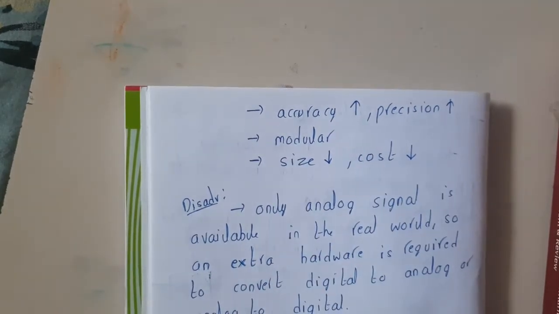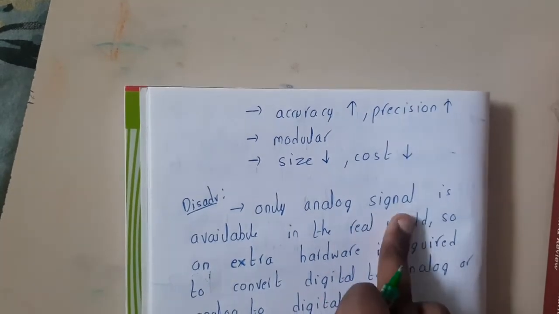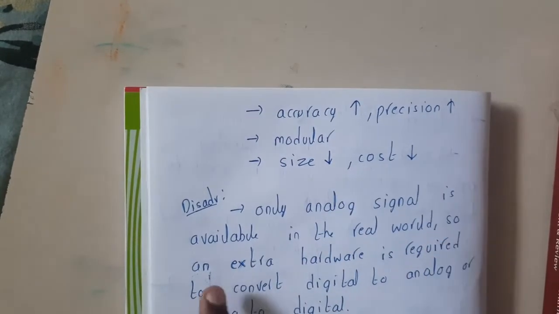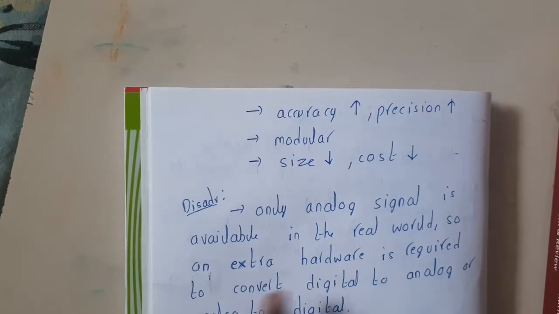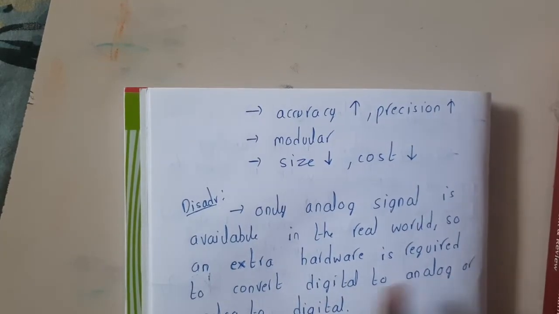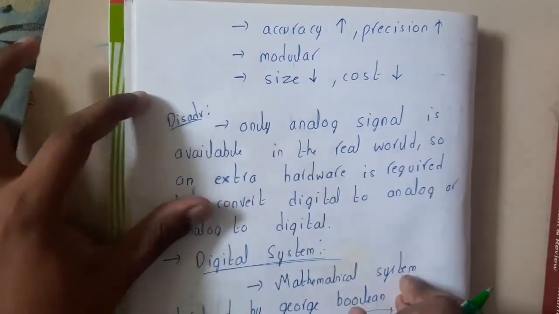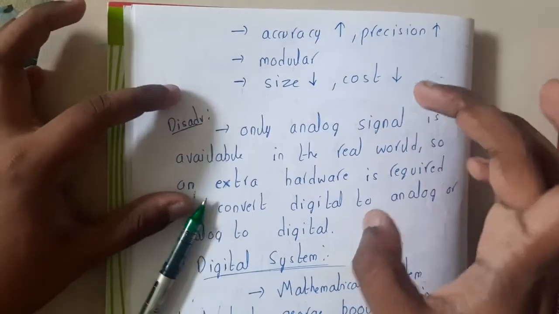The only disadvantage with this is that only analog signal is available in real-world data, so extra hardware is required to convert digital to analog, or analog to digital. So whenever you want to transmit some data, which is in the form of digital or analog, you need to convert them, guys.